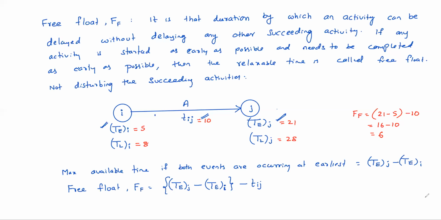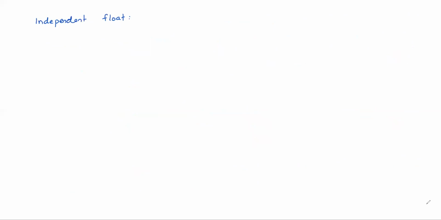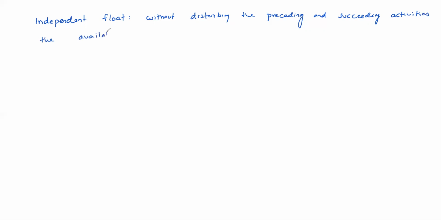But in independent float, we assume without disturbing the preceding activities as well as the succeeding activities. Preceding means previous. Without disturbing the preceding and succeeding activities, the available float is independent float.